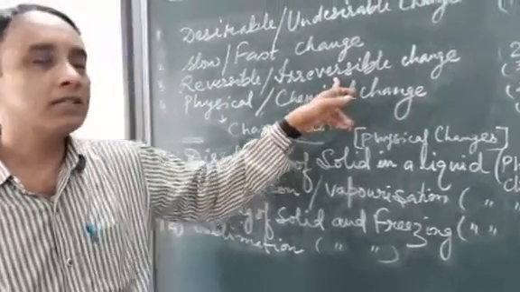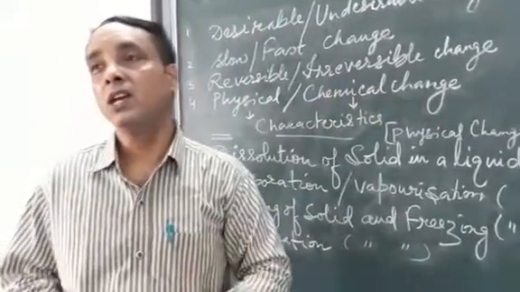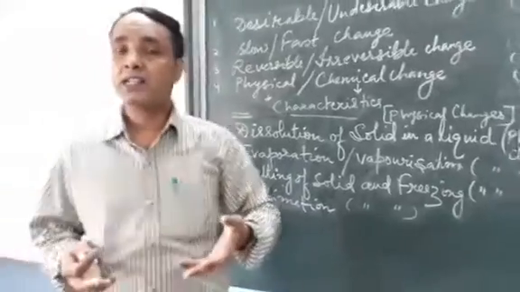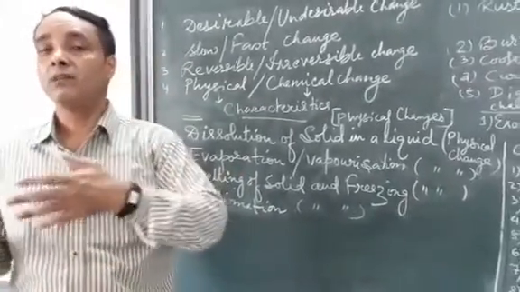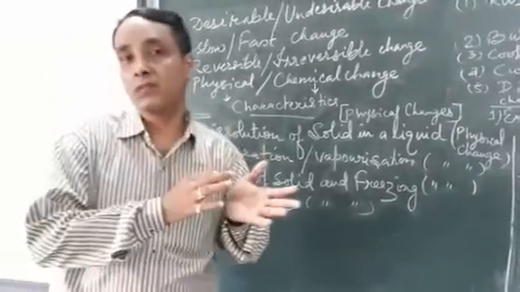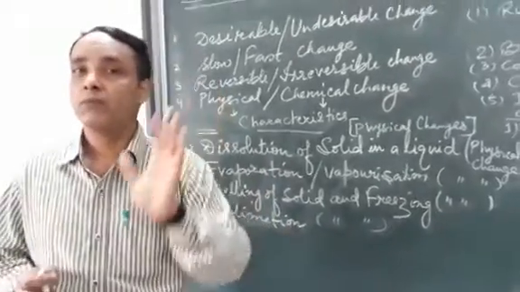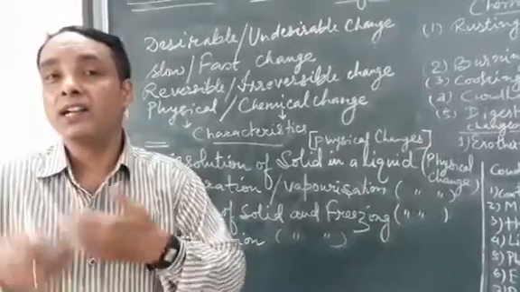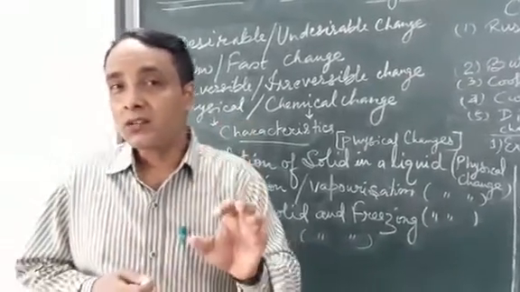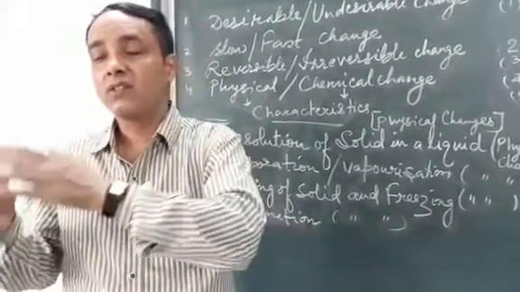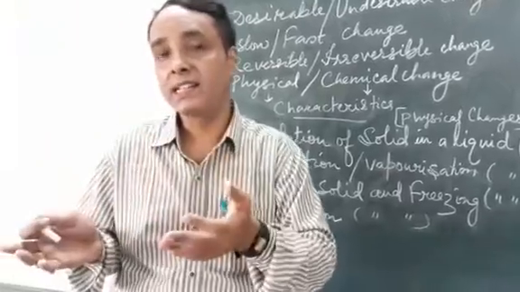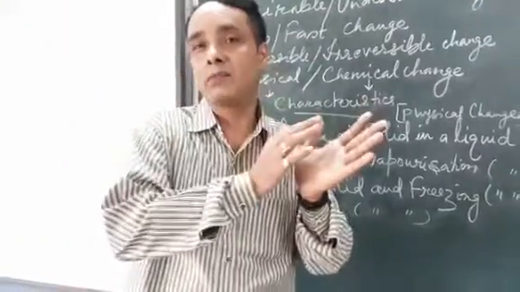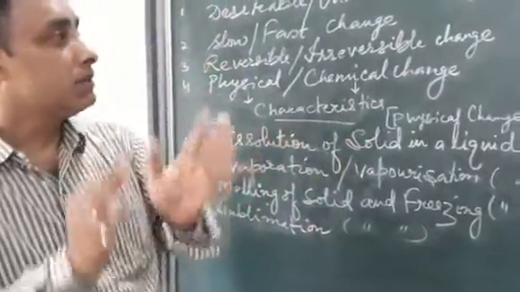Irreversible change. Irreversible changes are such types of change in which once the reaction takes place, it cannot be converted back to its original form. That is burning of food. That is digestion of food. Burning of coal: once the coal gets burned, it gets converted into carbon dioxide and ash, and it cannot be reconverted back to its original form.